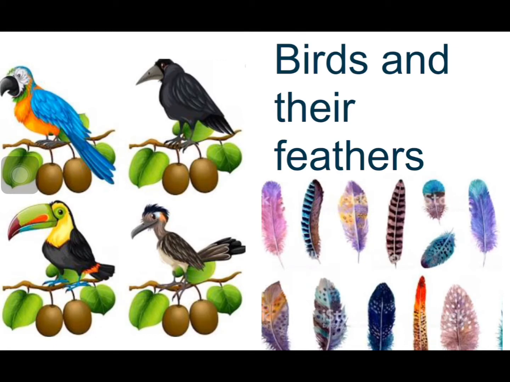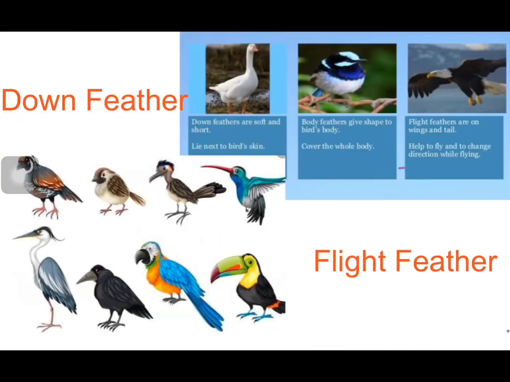Feathers help birds to fly and to keep them warm. They are of different colors and shapes. They are light yet strong. Some birds, like peacock and parrots, have brightly colored feathers. Students, do you know all the feathers on a bird's body are not the same? Different kinds of feathers have different uses.